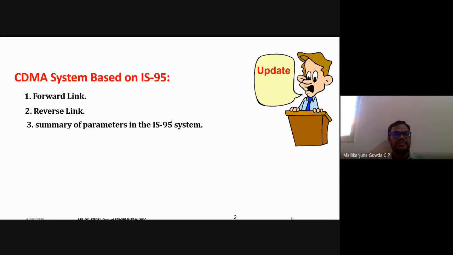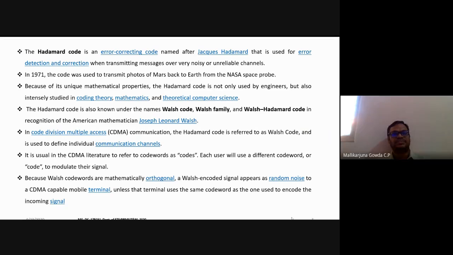Before that, let me say a few words about the Hadamard code which we use in CDMA. As I said, the Hadamard code is an error correcting code. The name comes from the mathematician Jacques Hadamard, and these codes are used for error detection and correction when a message is transmitted over noisy or unreliable channels.